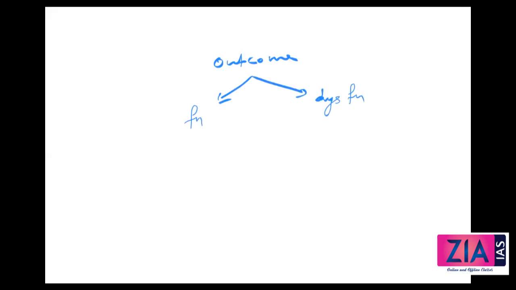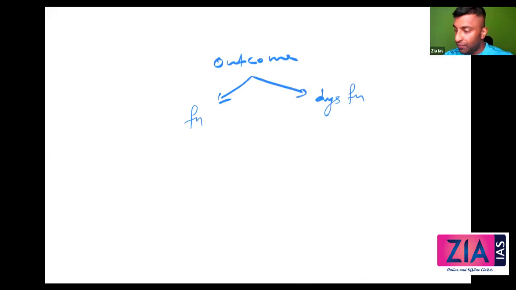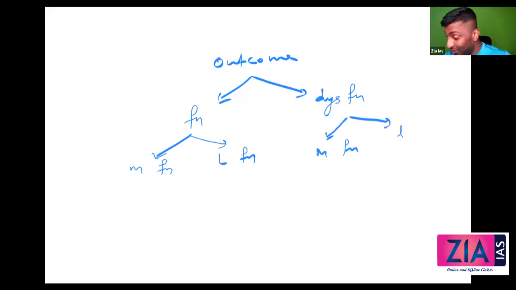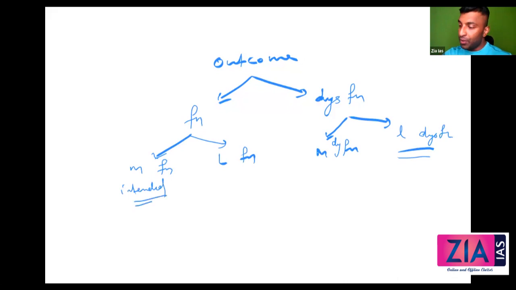Now, guys, within function, you can further divide into manifest function and then latent function. Dysfunction also you can divide into manifest dysfunction and latent dysfunction. Manifest means what is actually intended by the actor. It is nothing but intended outcome, intended function. Latent is unintended outcome, unintended consequences. So manifest means intended.